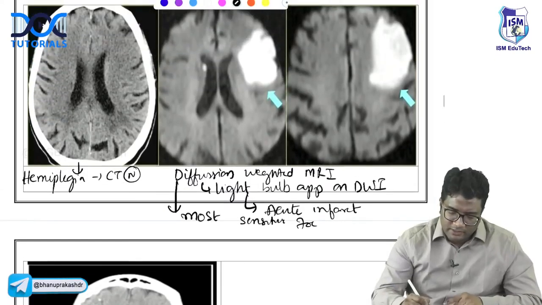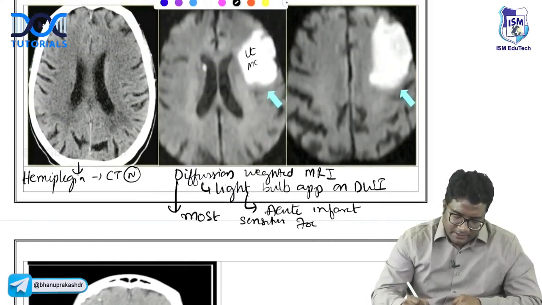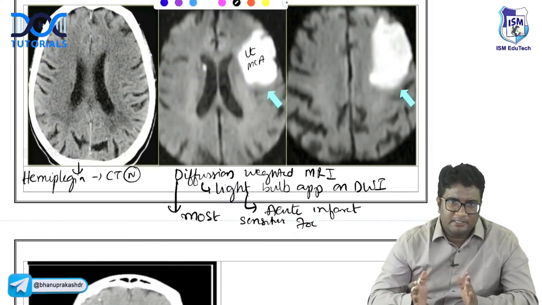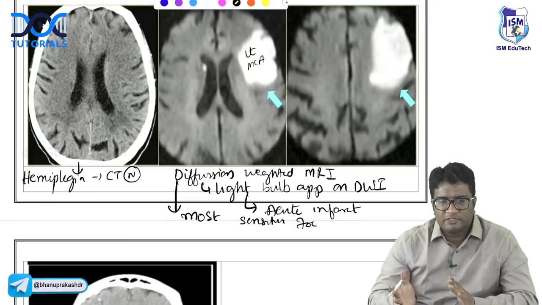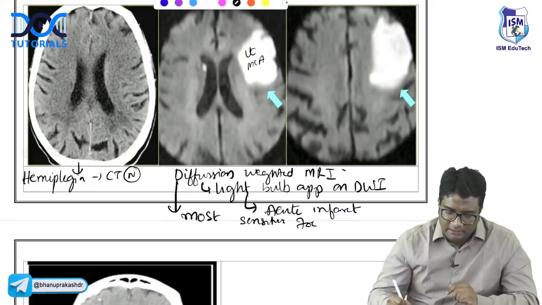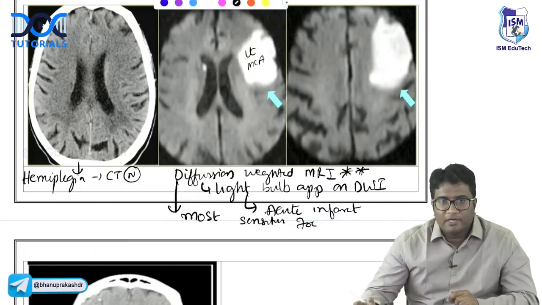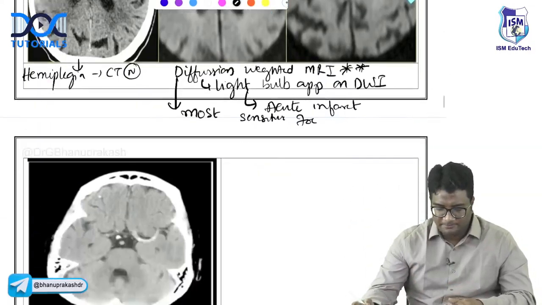So which territory is involved here? This is left MCA territory, showing a light bulb appearance. So this is a case of left MCA infarction seen on diffusion weighted imaging. Remember, diffusion weighted MRI is for acute infarctions.